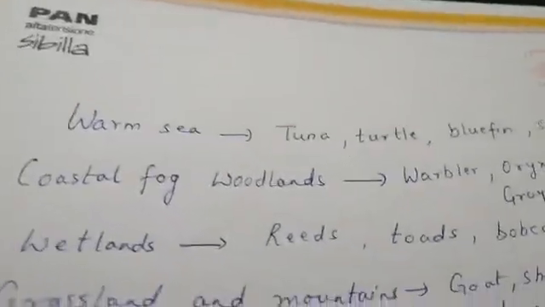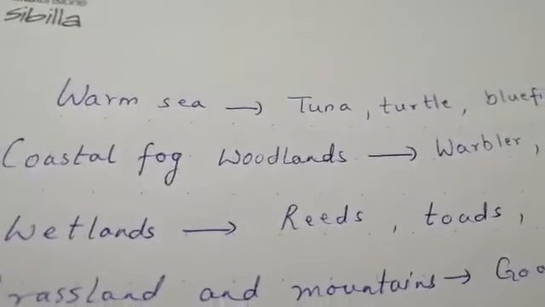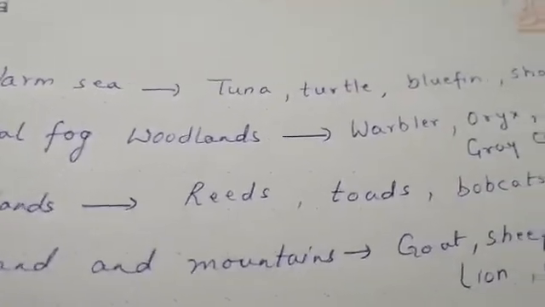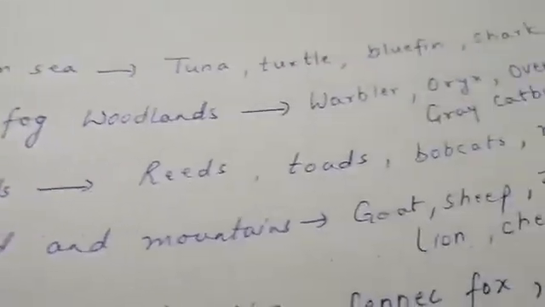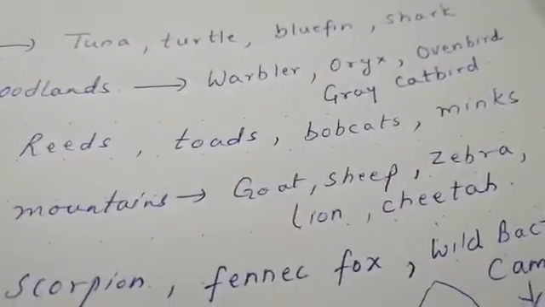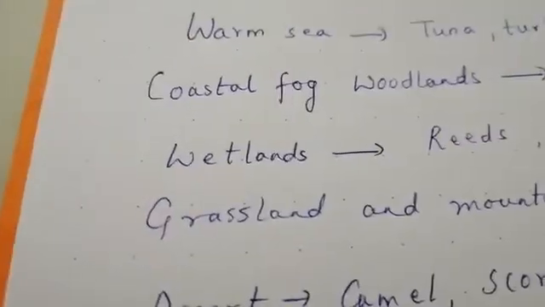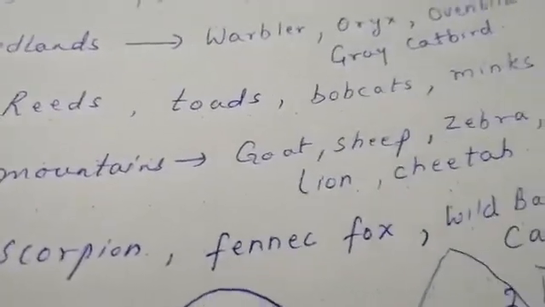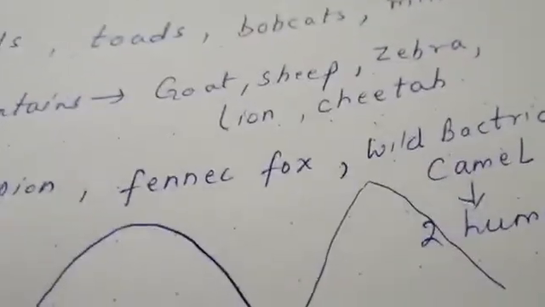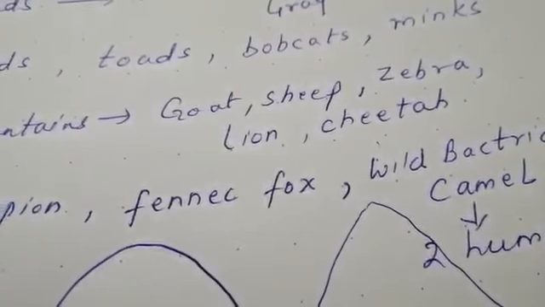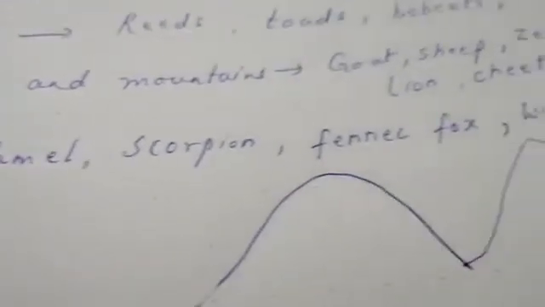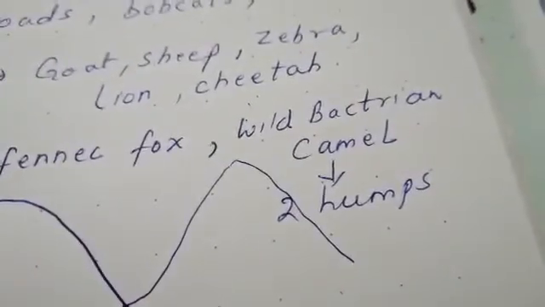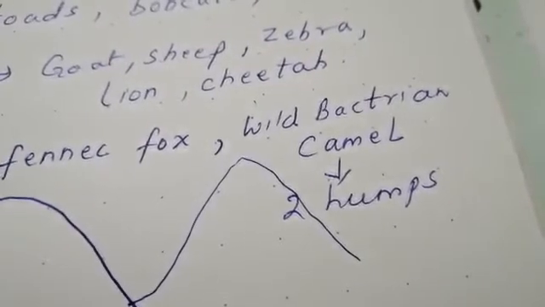I will read it again for you so that you can remember. Warm sea, common animals are tuna, turtle, bluefin, shark. Coastal fog woodlands, warbler, oryx, ovenbird, grey catbird. Wetlands, reeds, toads, bobcats, minks. Grassland and mountains, goat, sheep, zebra, lion, cheetah. Now desert animals, camel, scorpion, fennec fox, wild Bactrian camel, which has two humps.